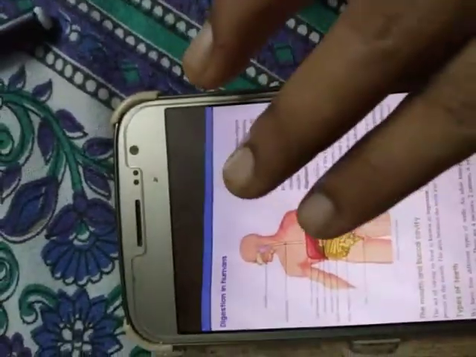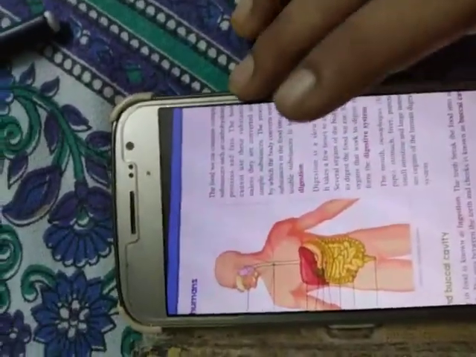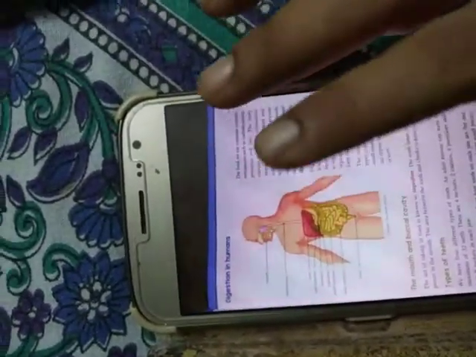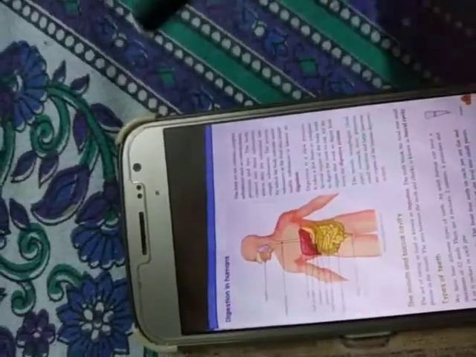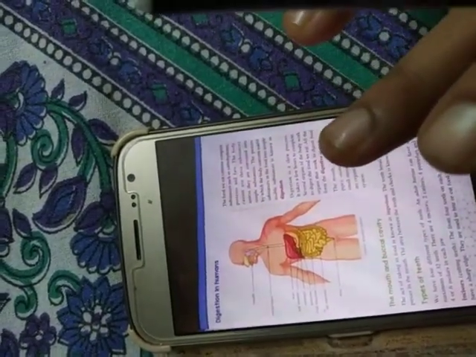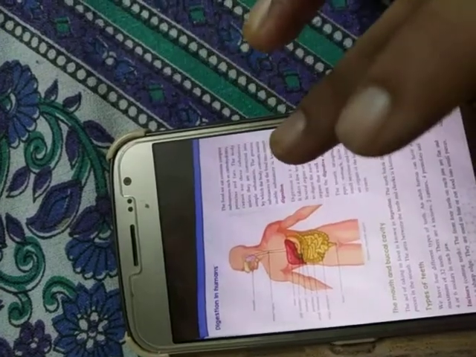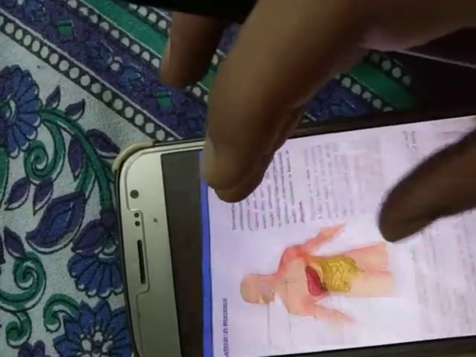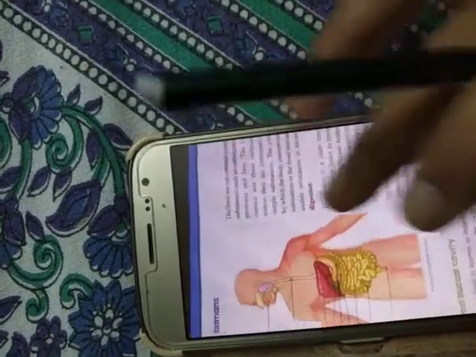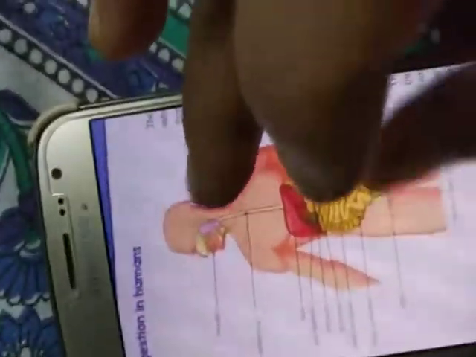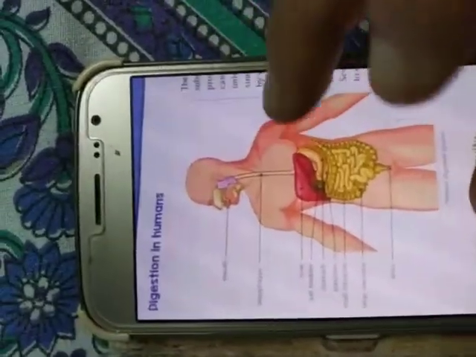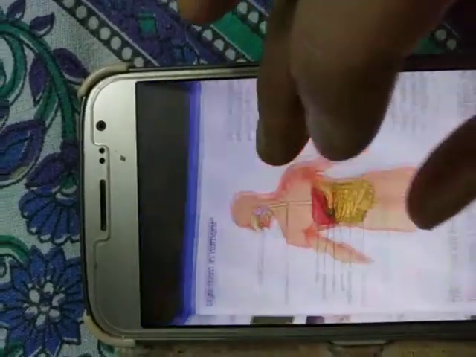So students, in the previous class, by following the old book, we have already started the chapter and we have already discussed the digestive system of the human. I remember that up to teeth, we have completed this also. This is the diagram of the human digestive system, and you have to practice it. The diagram is very important for your examination.